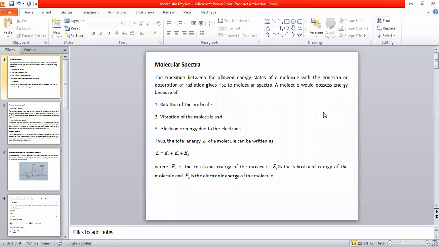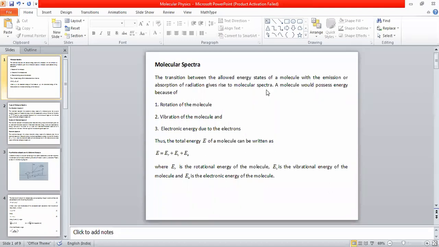Okay, in a similar way, do not think that only atoms give a spectrum; even molecules also give spectrum. Okay, molecules also give spectrum. So therefore we need to discuss a little bit about molecular spectra also. The transition between the allowed energy states of a molecule, with the emission or absorption of radiation, gives rise to molecular spectra.